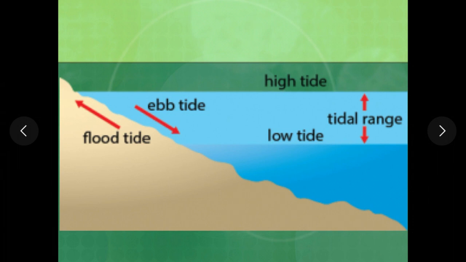So when the tidal range is small, as in the case of the Mississippi Delta, which is around 1 to 2 meters, the river is dominant. The action of tides is not sufficient to erode the sediments deposited by the river. But in this case, the tidal range is high. Therefore, the sediments get redistributed by the action of tides and it becomes a highly destructive delta.